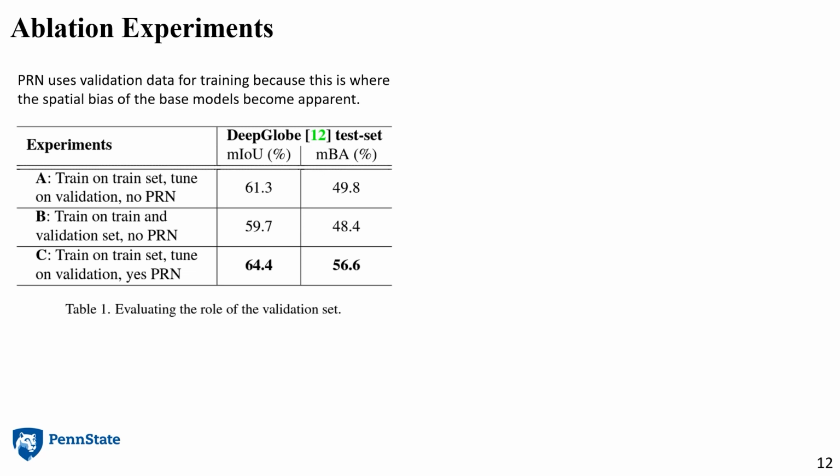Case A is where the base network trains on the training data and tunes hyperparameters on validation data and PRN is not used. Case B is where the base network is trained using the combined training data and the validation data and PRN is not used. And case C is where the base network trains on the training data and tunes hyperparameters on the validation data and PRN is used, which is our case. As we can see, reserving some data for hyperparameter tuning is beneficial to the base network, where case A improves upon case B. And reusing this validation data to train PRN shows a further significant boost, which means case C is by far the best. This validates our proposed setup for how different parts of the data are used.